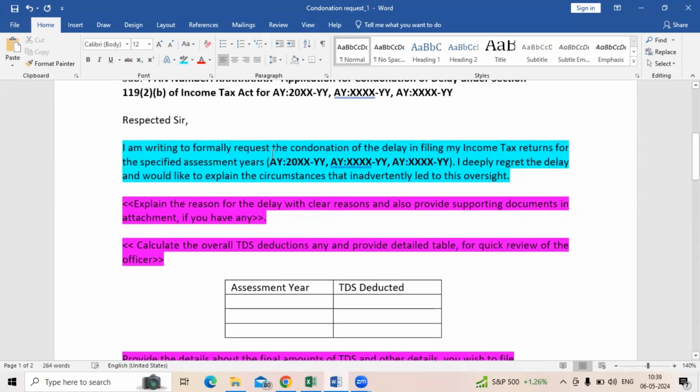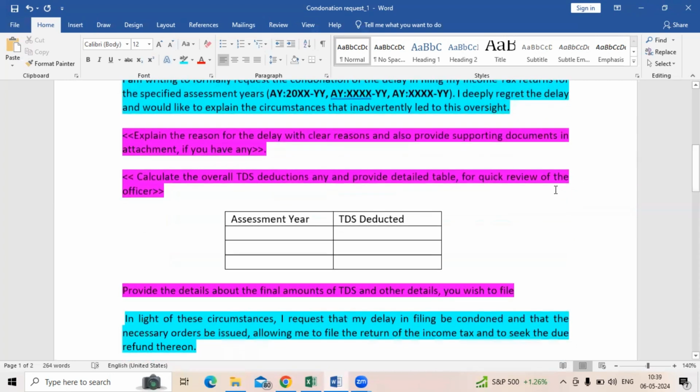This first paragraph is about formally making the request to the commissionerate or the assessment officer regarding the application, and also general data. You can reuse this in your application as well. This specific section, which is in pink color, is where you need to explain the reason for the delay with clear reasons. It is most important to explain why the delay has happened, and also provide the supporting documents as attachments, if any, with a detailed overview in the attachments.